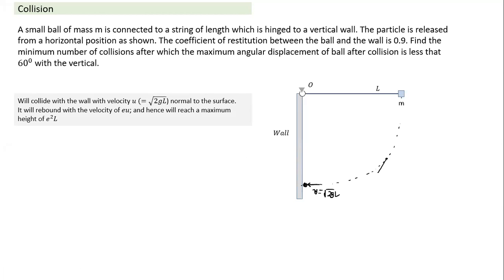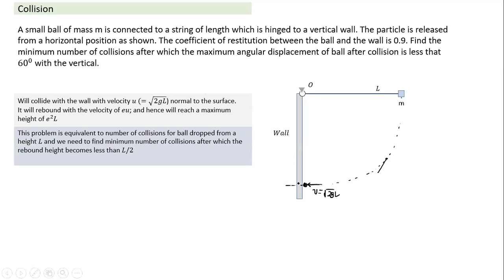And when it rebounds with 0.9 times the velocity, how much maximum height will it rise? The maximum height is equal to velocity squared by 2g. That we have seen in the case of vertical circular motion. So it will rebound and reach a maximum height with respect to this level equal to e squared u squared by 2g. But u squared by 2g is nothing but L. So it will again reach a height e squared L after collision with this wall.